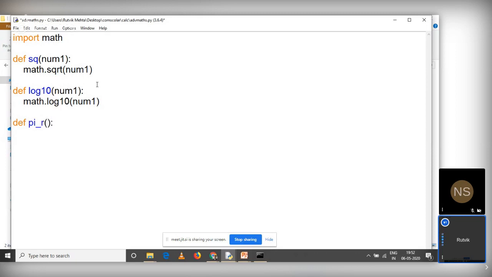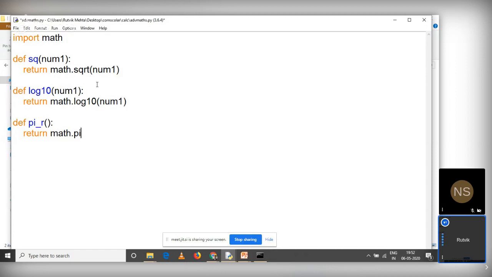So it is just returning the value of pi, right? So let me say return math.pi. I forgot to mention that there should be a return statement here also. Return math.log10 and return math.sqrt, right? So math.pi is just a constant available in the math library, which will return you 3.14, right?